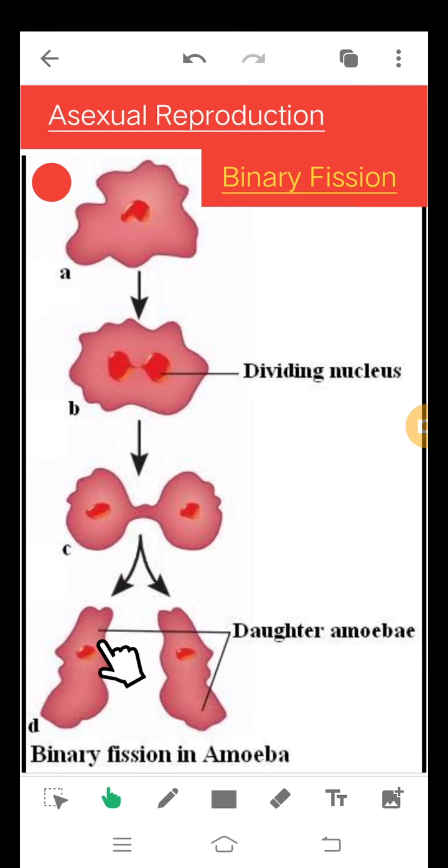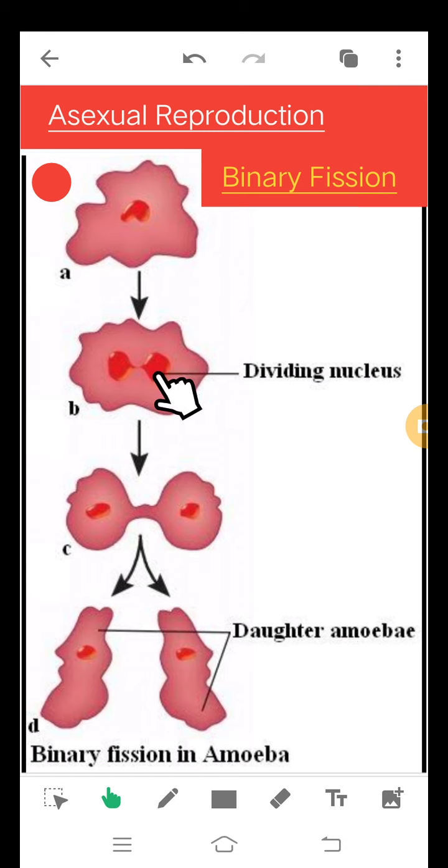And how it goes about it, there are proper steps which are followed by amoeba. As you can see here, starting with the amoeba cell, the first step of binary fission is division of nucleus. There is a single nucleus in the amoeba cell, you can see. Now what happens? This nucleus divides and forms two nuclei. So first step is division of nucleus.